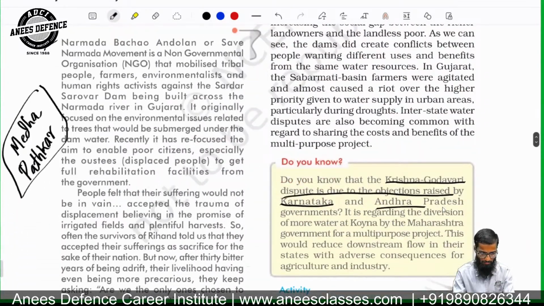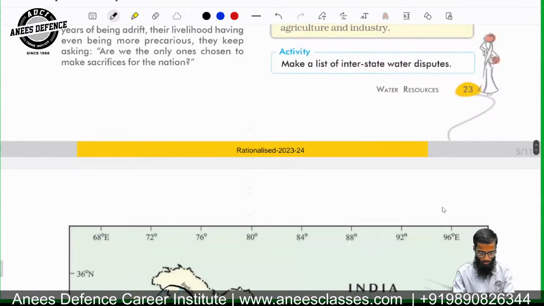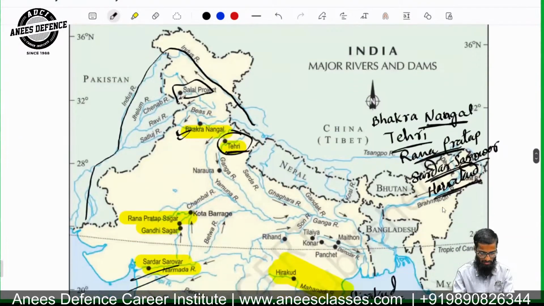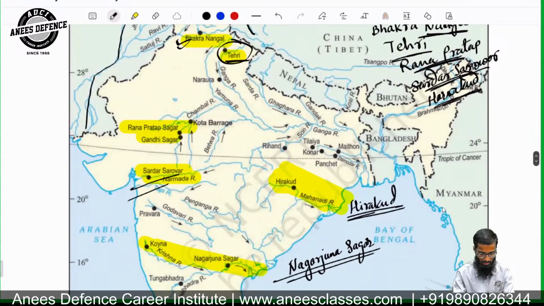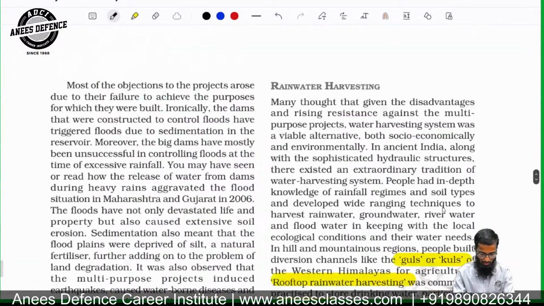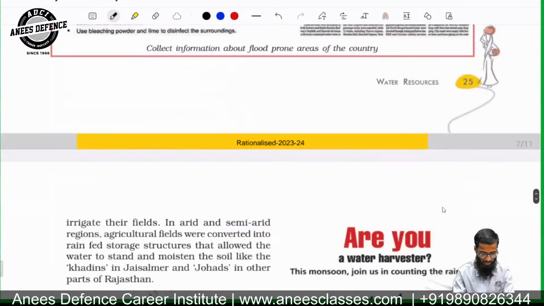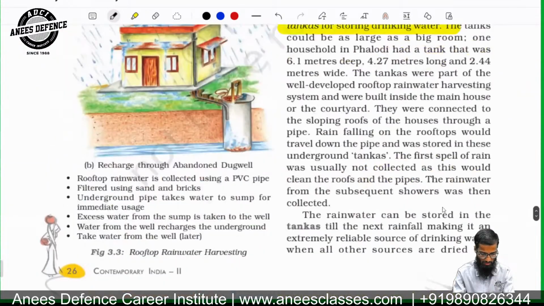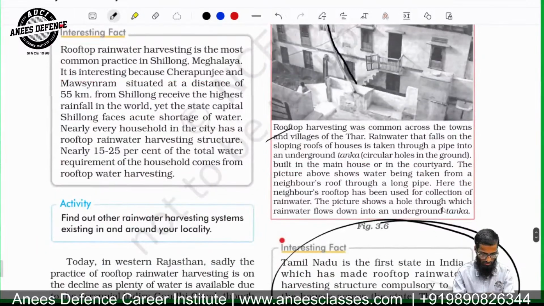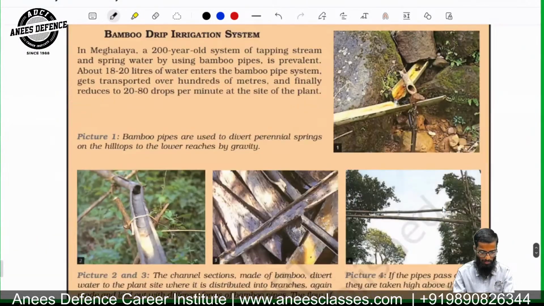I think from this chapter we have covered the different points which can be asked in exam. Nothing there which is left. The factual data has all been covered. We discuss about the rooftop harvesting also.